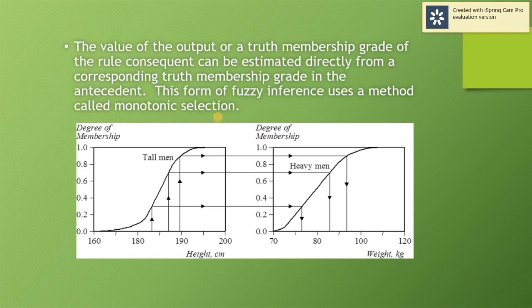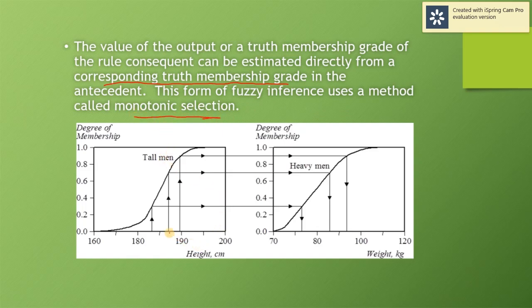The value of the output, or truth membership grade of the rule consequence, can be estimated directly from the corresponding truth membership grade in the antecedent. This form of inference uses a method called monotonic selection.